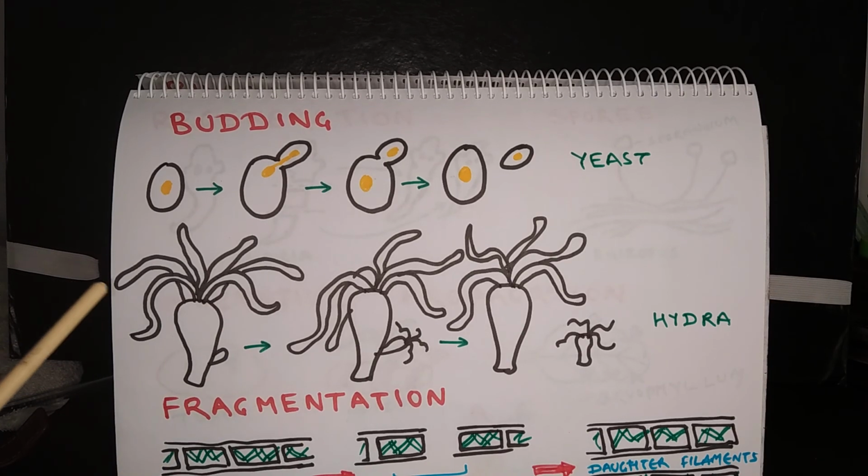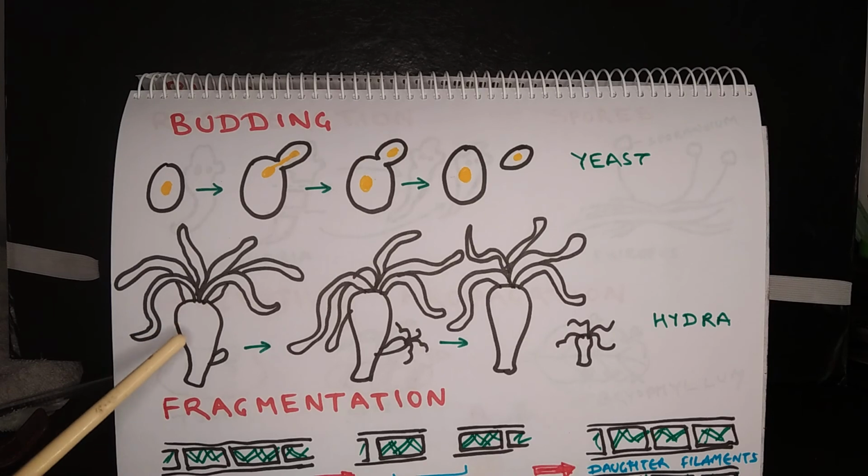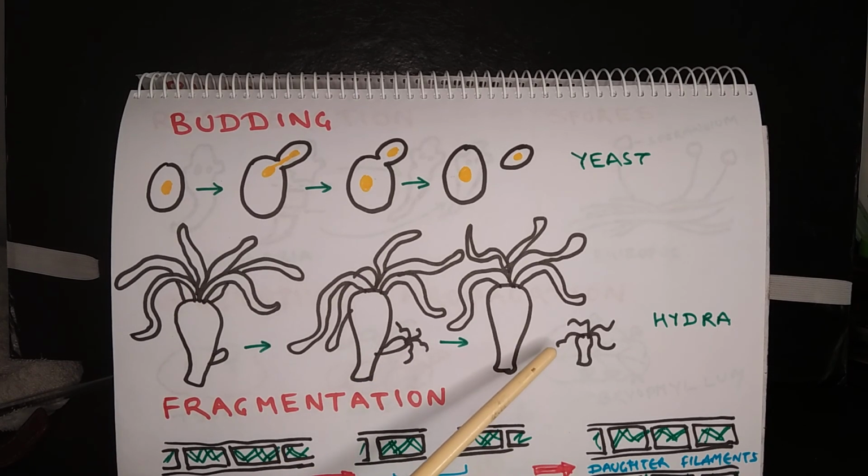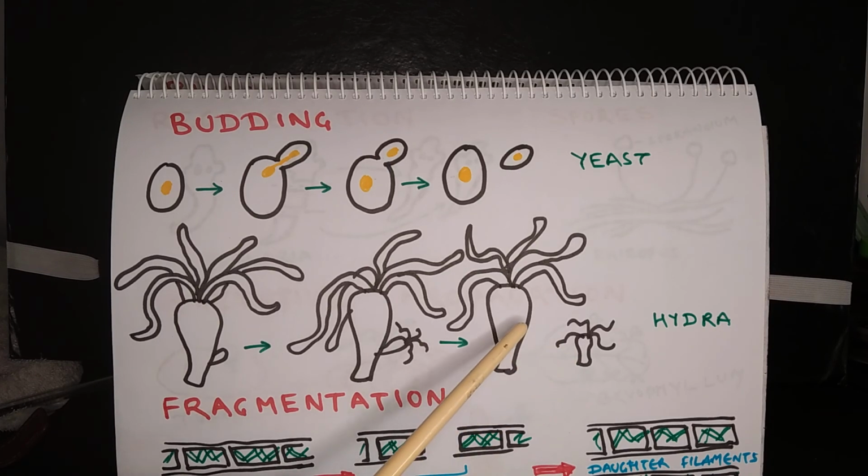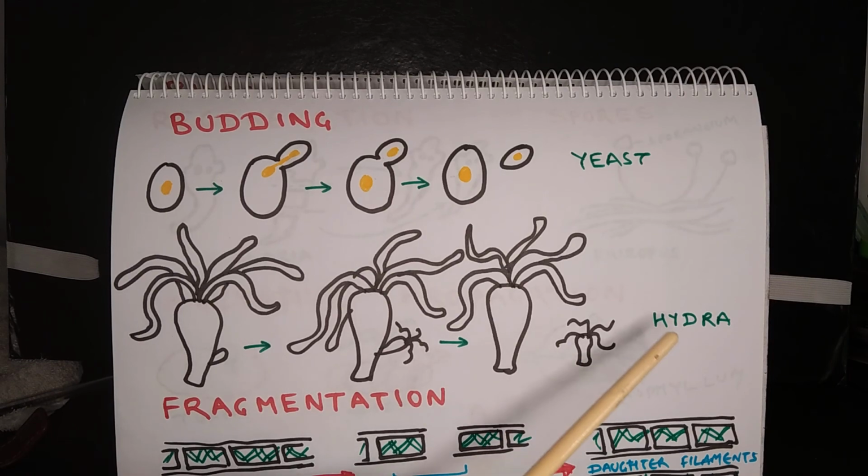Hydra is a multicellular organism and it also reproduces by budding. So on the body of Hydra, a small bud develops. After that, some tentacles develop over the bud, and the bud grows to a certain size, and after growing to a certain size, the bud gets detached from Hydra to start its life as a new individual.